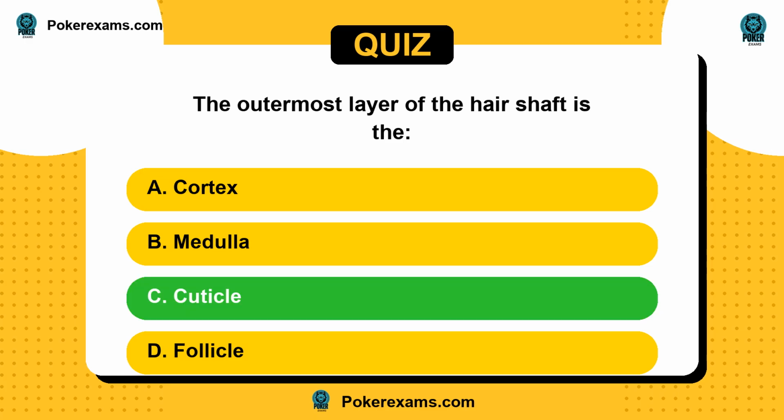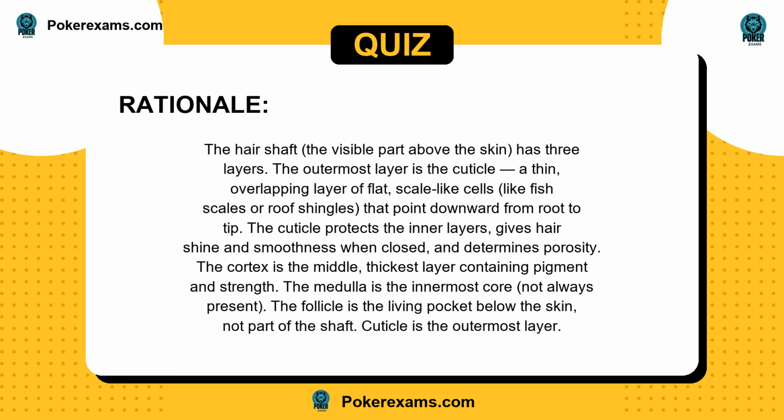The answer is C. The hair shaft, the visible part above the skin, has 3 layers. The outermost layer is the cuticle, a thin, overlapping layer of flat, scale-like cells, like fish scales or roof shingles, that point downward from root to tip. The cuticle protects the inner layers, gives hair shine and smoothness when closed, and determines porosity.